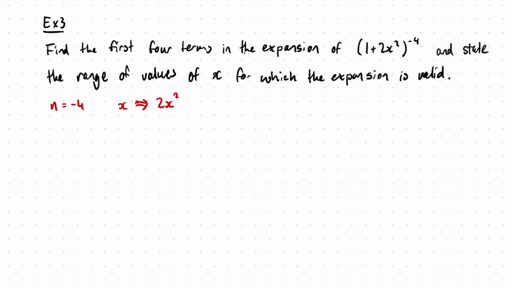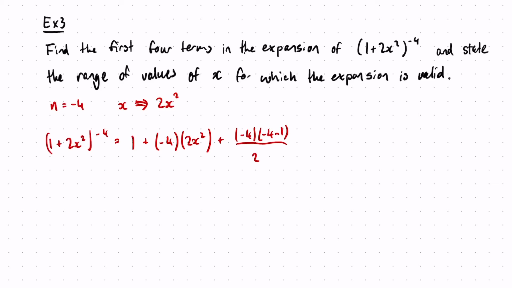So 1 plus 2x squared to the minus 4 is equivalent to our first term, 1, plus our n, which is minus 4, lots of our x, which is now 2x squared, plus our n times n minus 1, which is minus 4 times minus 4 minus 1, over 2 factorial, times our x value, which is now 2x squared, but then squared.